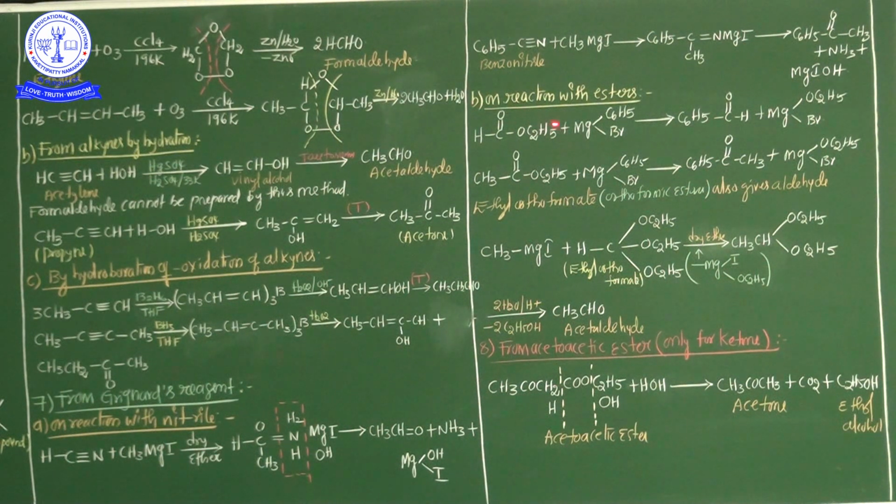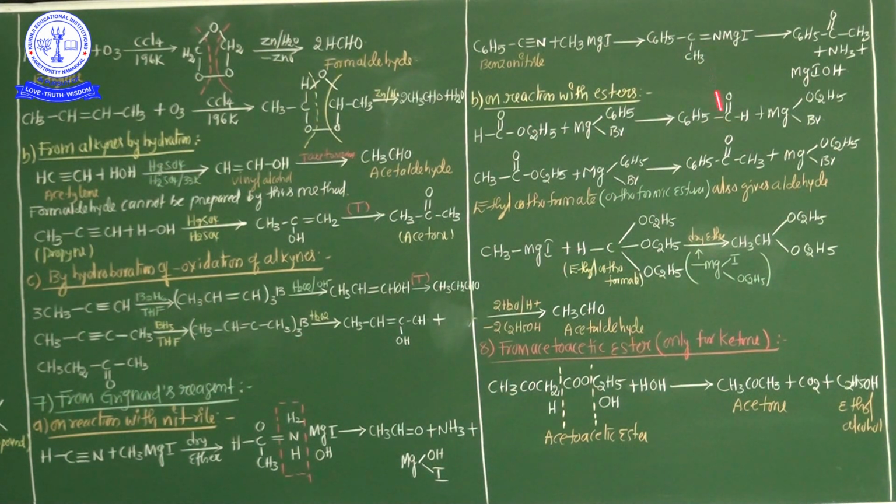Now see here, ketones are prepared with the help of alkyl cyanide. See here, benzonitrile. This is the aryl group. Benzonitrile, C6H5 C triple bond N, in the presence of methyl magnesium iodide. Now this is the addition product, the intermediate product.